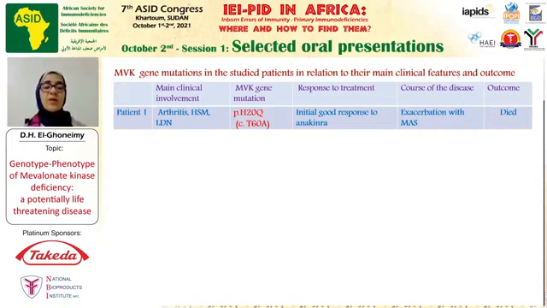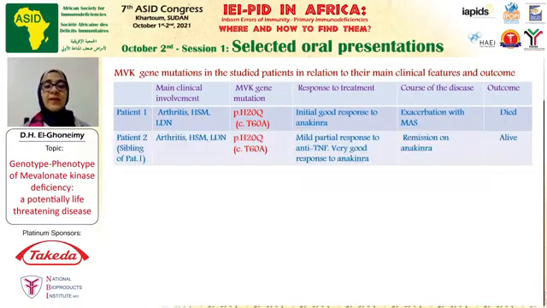We started with our first patient, who presented at the age of 6 months, but his age at the onset of his symptoms was 23 days. His main clinical involvement was arthritis, hepatosplenomegaly, and lymphadenopathy. The detected gene mutation was that causing replacement of histidine with glutamine in the protein. This patient had an initial good response to anakinra, but shortly after he had a severe exacerbation ending with macrophage activation syndrome, and sadly he died.